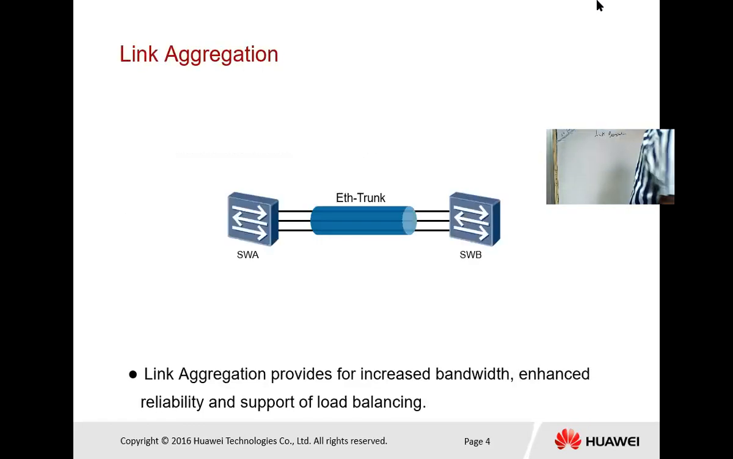So next we have the example. So this is a main example of link aggregation. In this case we are having two switches, switch A and switch B, and between switch A and switch B we have a bundle of cables.